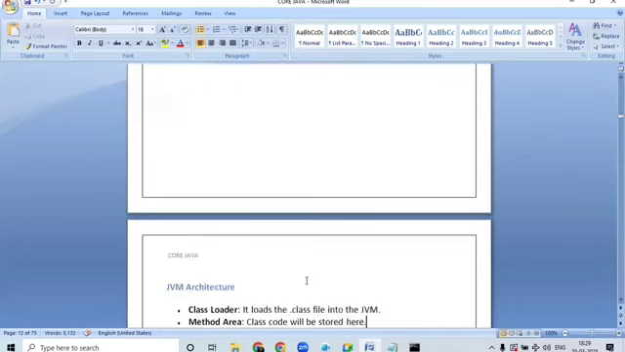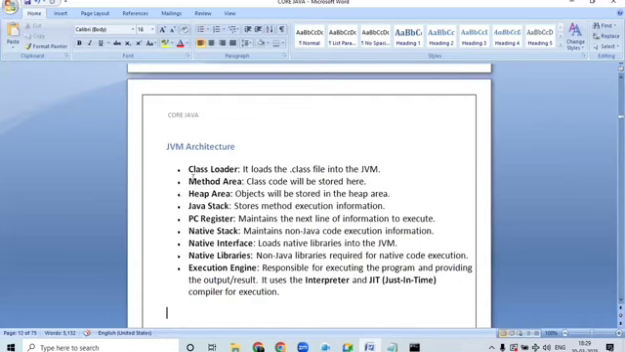So that's it, guys. Let us understand what the things available are. Class loader: it will load the .class file into the JVM. Method area: class code will be stored here. Heap area: objects will be stored. Java stack: it stores the method execution.